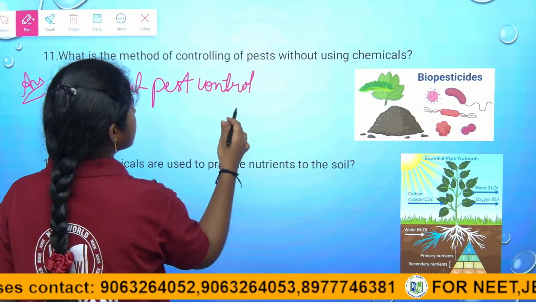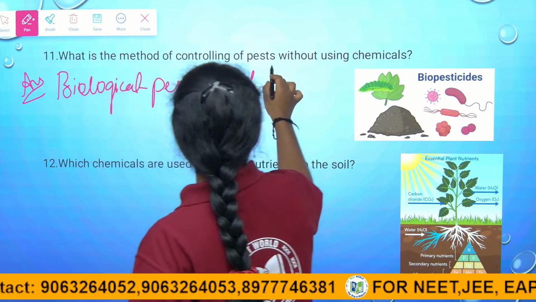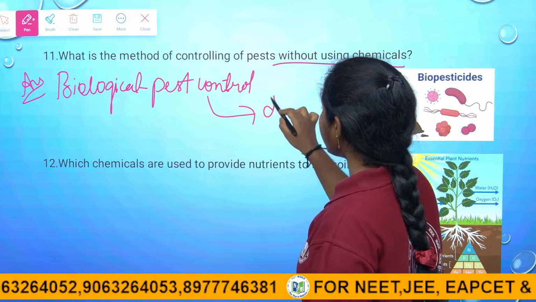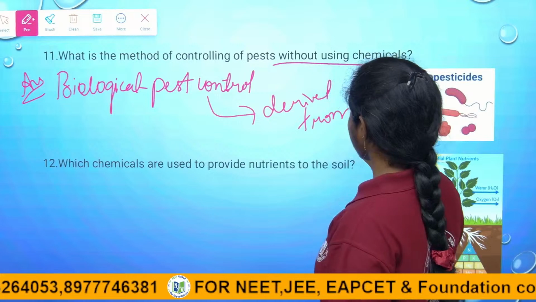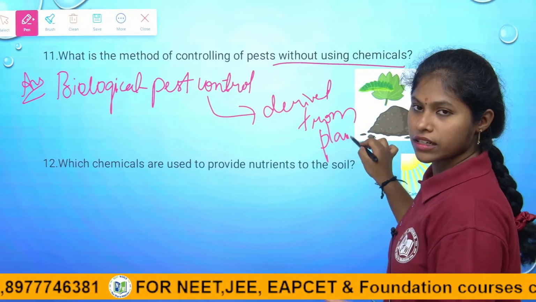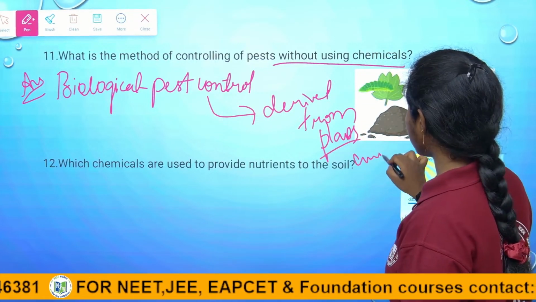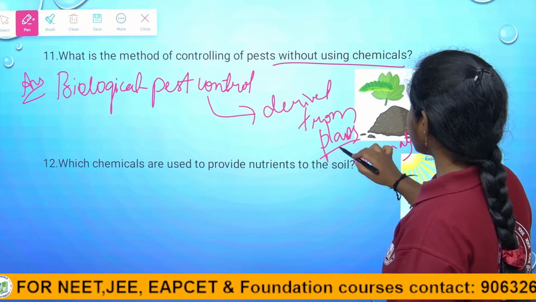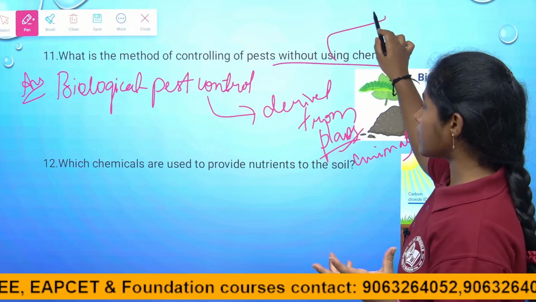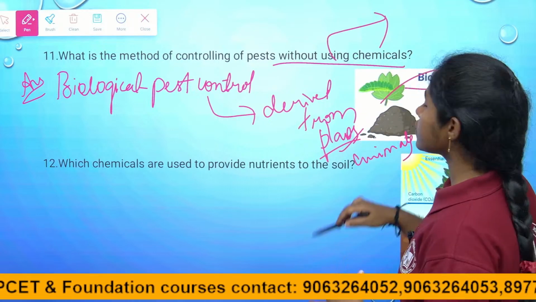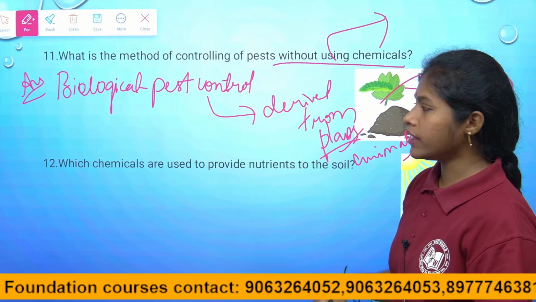It is used to control pests without using chemicals, because biopesticides are derived naturally from plants and animals. So these are mostly used because they do not use chemicals, right children? They are eco-friendly, right children?